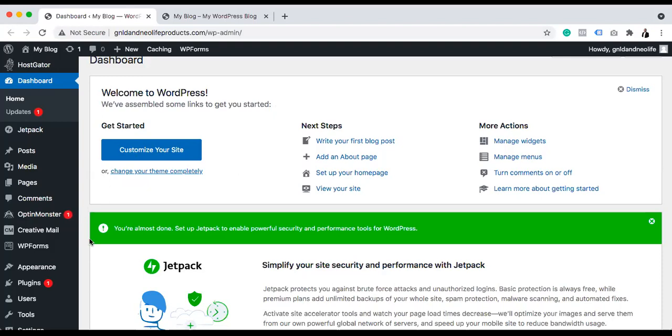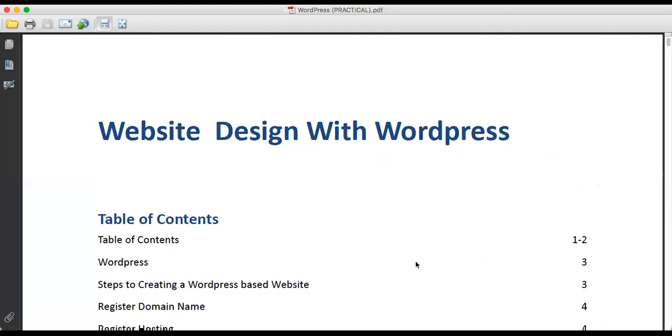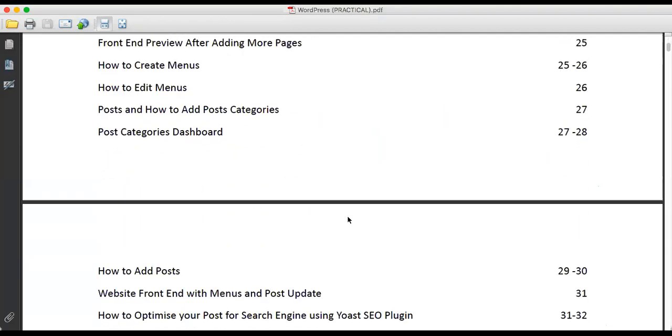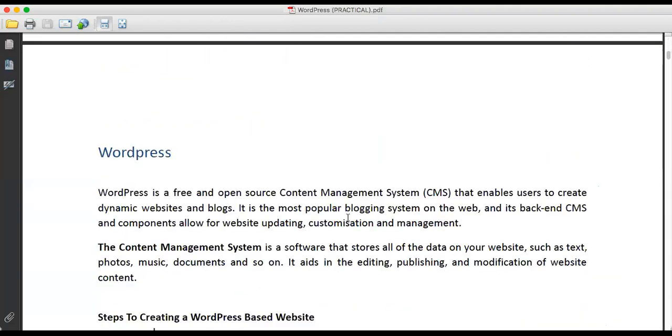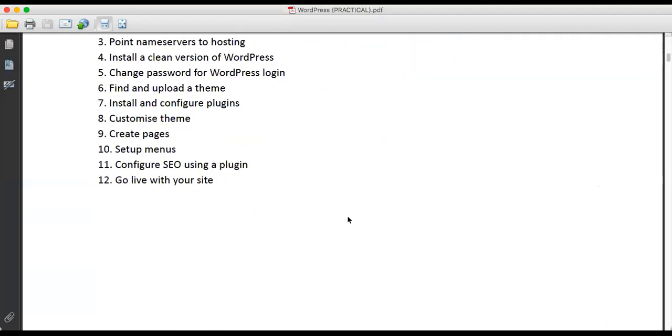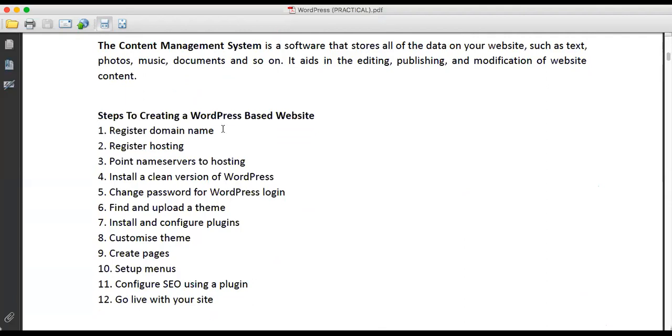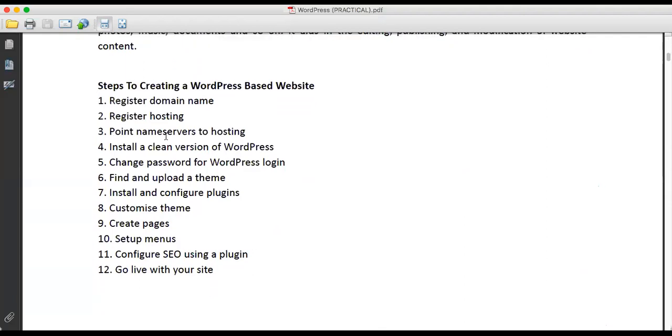So I did a PDF to that effect. I want to show you guys. In case you are thinking, oh my God, I can't watch video all this, everything I'm going to do today, I've already documented inside this PDF, which I'm going to share with everybody. So you can also go through it. These are the things we are going to do. We've registered the domain, hosting, the server. This is what we just finished, right?